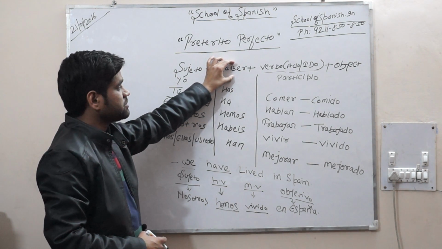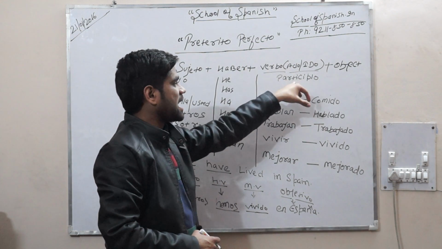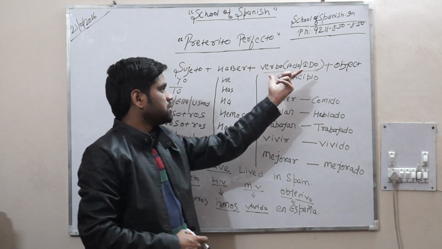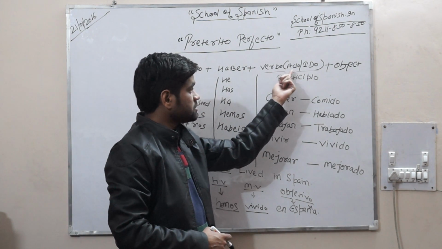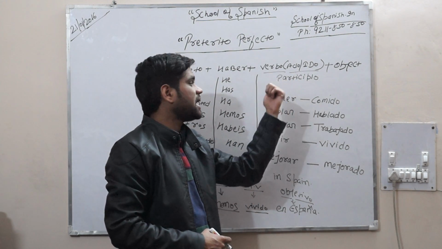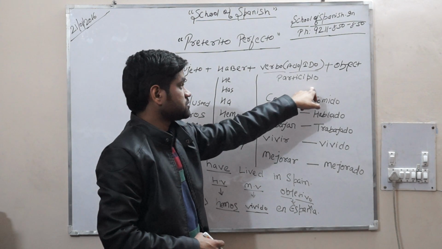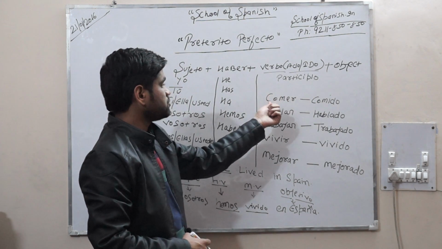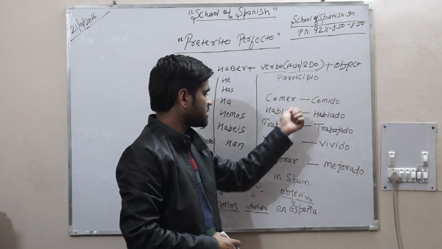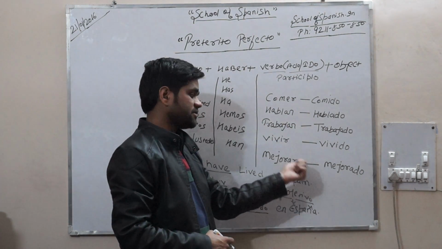the helping verb, and the main verb, which is like verbo, and the main verb is used replacing ado with ar and ido with er and ir. Okay, so if we have to make the third form of the verb, we use ido in er and ir ending verb and ado in ar ending verb. Okay,